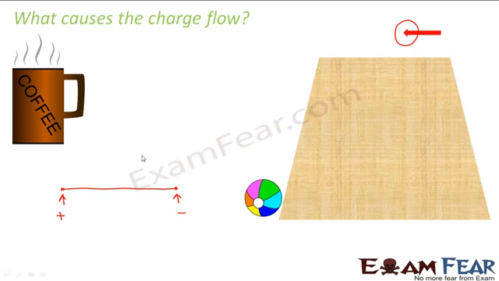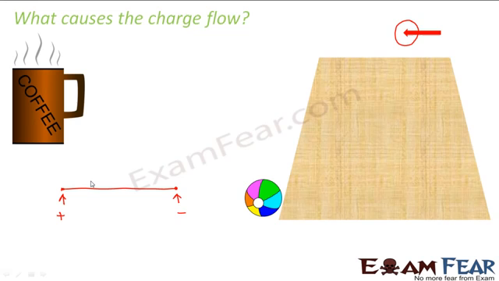Right? So if we say that this end is negative as compared to this end, that means this end has more electrons as compared to this end. So due to the difference, the electrons will start moving from this end to the other end. So these flow of charges constitute electric current. So difference in potential between the two ends of a conductor gives rise to the flow of charges, and this flow of charges constitute electric current.